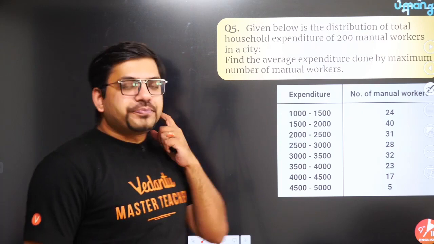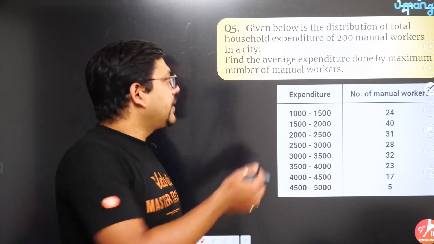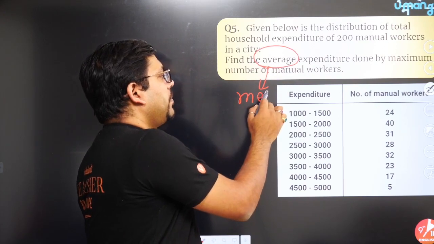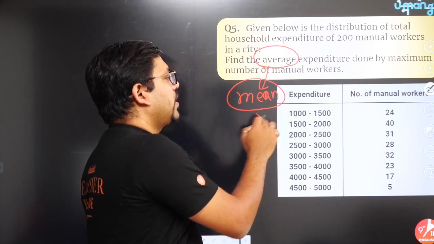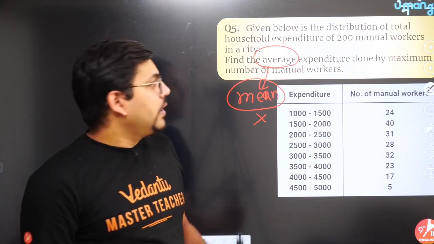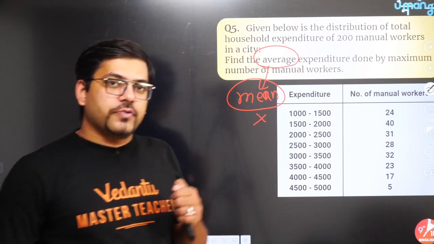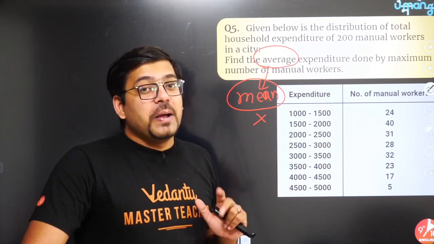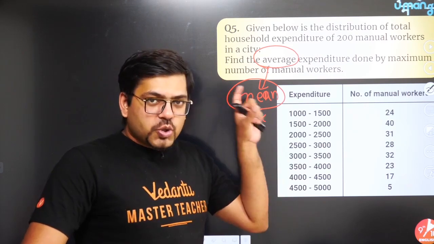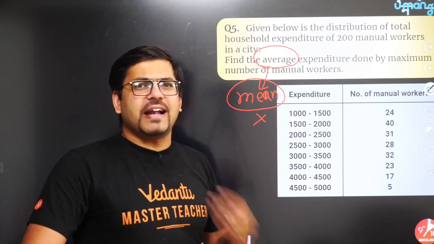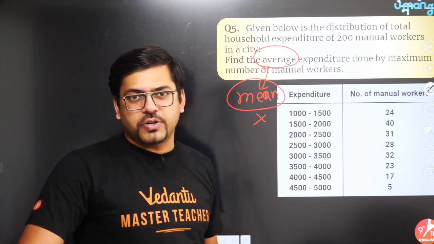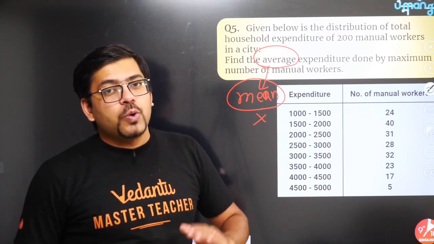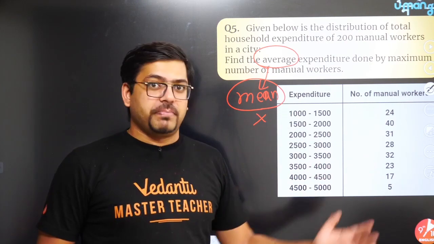I'll tell you. Most students might think here that, sir, it is written average, so we have to find the mean. But that is not right. You don't have to find the mean. Why? You have to understand first of all that mean, median and mode all three of them find the average only. But when I say mean, it finds just a random simple average, nothing into consideration. When I say mode, it finds the average around the maximum number of people.